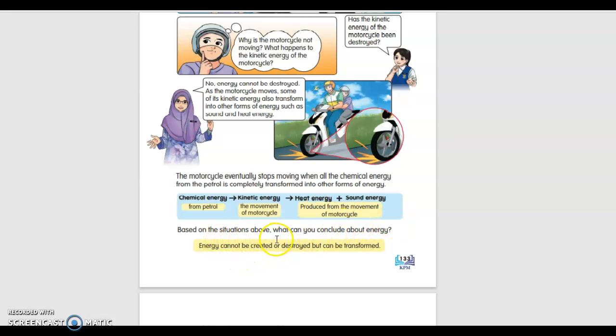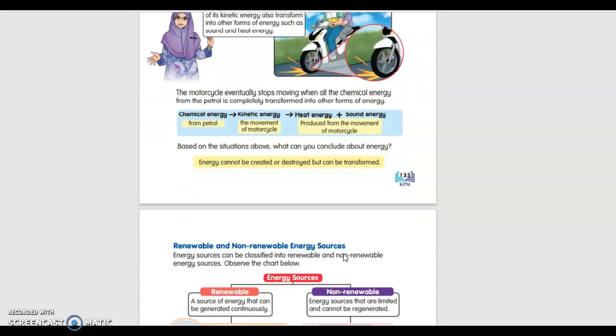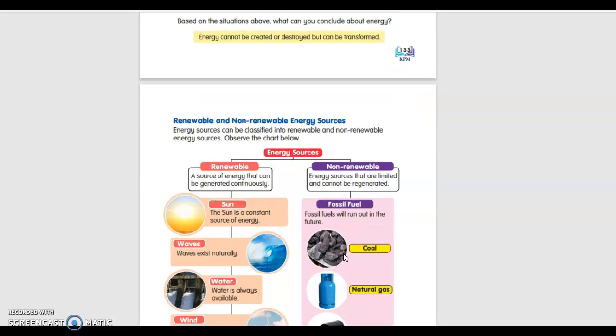Based on the situation, we can conclude that energy cannot be created or destroyed, but can be transformed. That is the whole thing that we want to know through this subtopic. We cannot create energy, we cannot destroy energy, but we can transform the energy from one form to another. Okay, so then let's look at the next one.